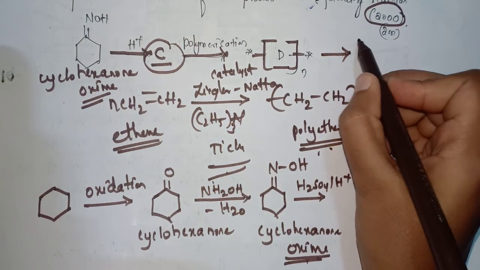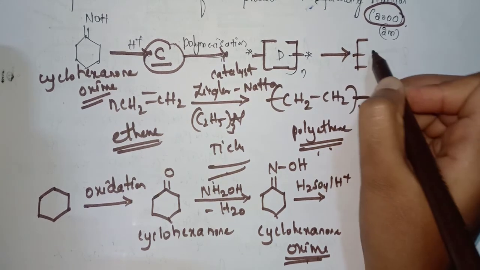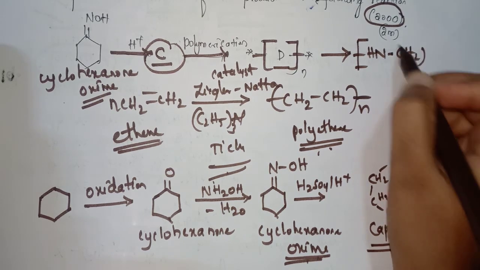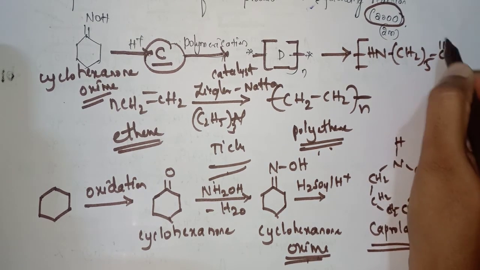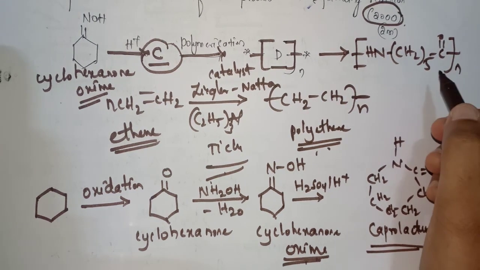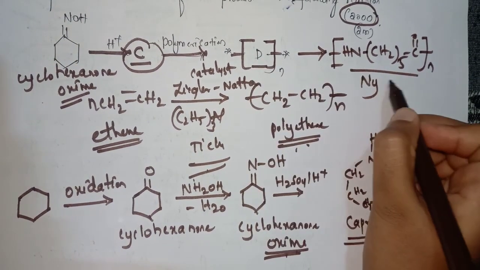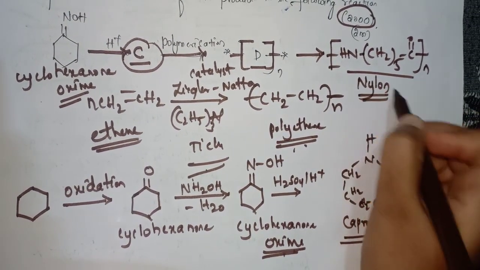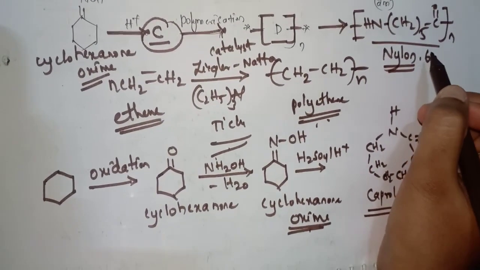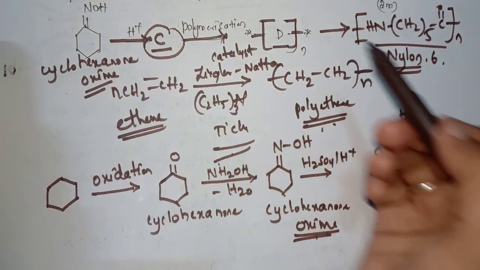Because we have discussed it in the previous question only. That is, [NH-(CH2)5-CO]n. It is the structure of D. That is, it is a polymer. It is nylon 6. This is about the 21st question. The C structure is caprolactam and the D structure is nylon 6.